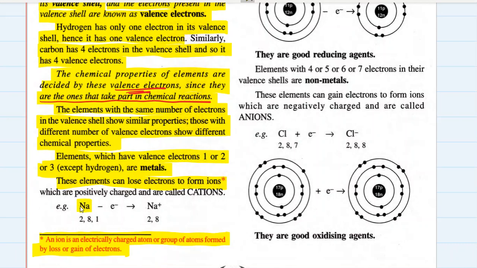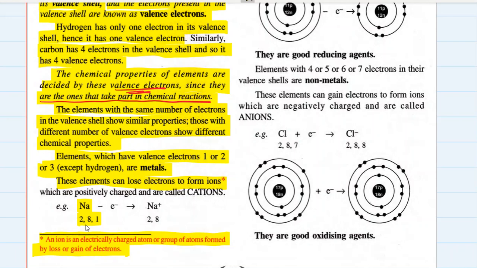Let's take an example of sodium. Sodium's electronic configuration is 2, 8, 1. Now, we know that there is a situation in which the outermost shell, the valence shell, is said to be completely filled. Now look at sodium. Sodium has one electron in its outermost shell. To be completely filled, it should have 8 electrons in its outermost shell. So sodium should accept 7 electrons from somewhere to complete its outermost shell.